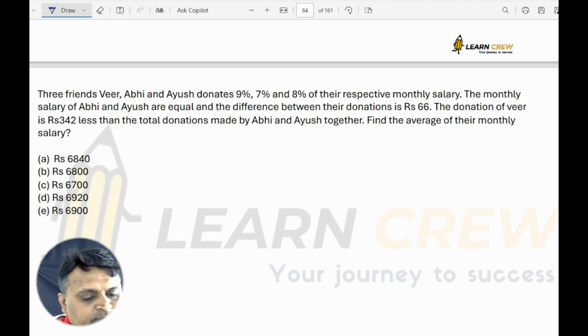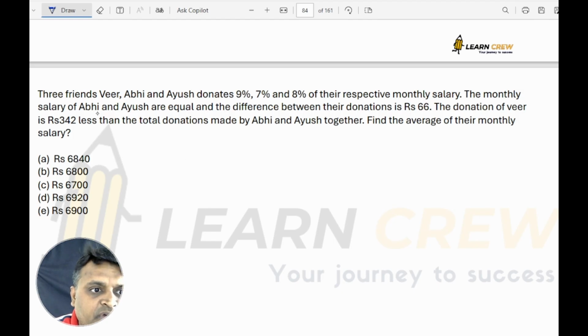There are 3 friends, where Abhi, Ayush and Veer donate 9%, 7%, 8% of their respective monthly salaries. The monthly salaries of Abhi and Ayush are equal, and the difference between their donations is 66 rupees. The donation of Veer is 342 rupees less than the total donations made by Abhi and Ayush together. Find the average of their monthly salary.